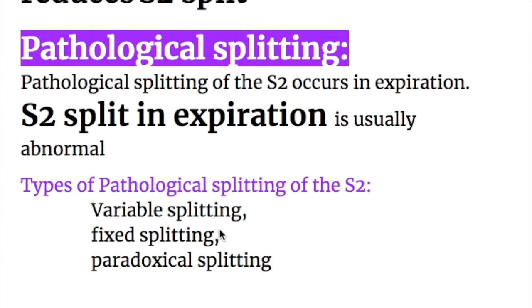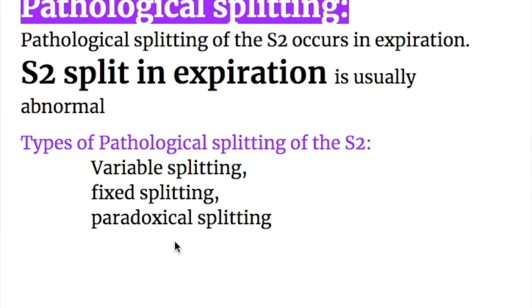Let's do the pathological splitting of the second heart sound. Pathological splitting of the second heart sound occurs in expiration. S2 split in expiration is usually abnormal. Types of pathological splitting of the second heart sound: number 1, variable or wide splitting, number 2, fixed splitting, and number 3, paradoxical splitting or reverse splitting.